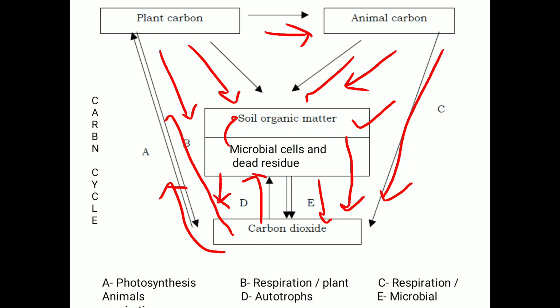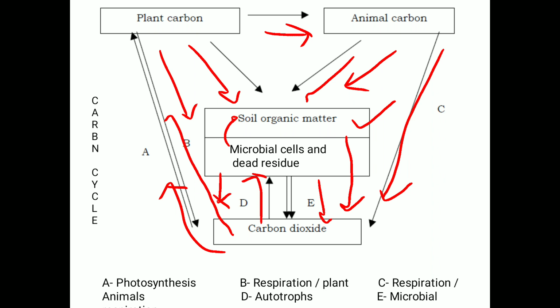In that way, carbon is recycled, the cycle of carbon is going on, and due to that the concentration of carbon remains the same in the atmosphere.